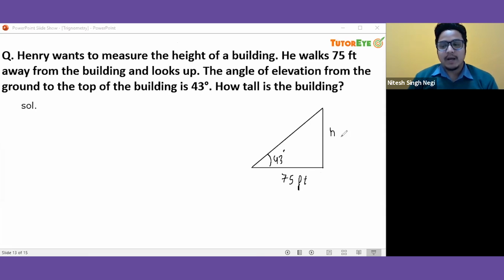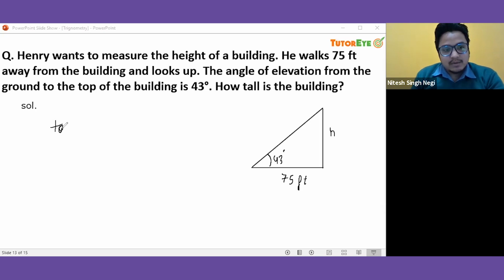And let us suppose that the height of the building is h. Now, we can use the same concepts which we have already learned, that here we have to use a trigonometric ratio in order to find this. But now we have to decide which trigonometric ratio we use. Now for the 43 degree angle, h is the opposite and this 75 is the adjacent. So in order to solve this, we must use the tan ratio or cotangent, because those two ratios involve the opposite and adjacent. So let us use the tan.